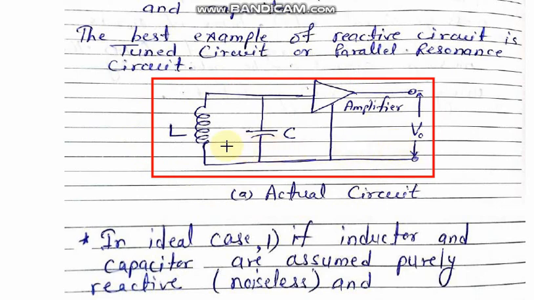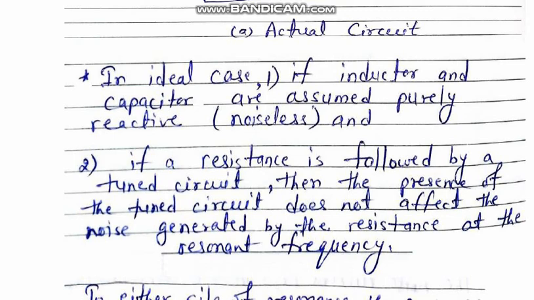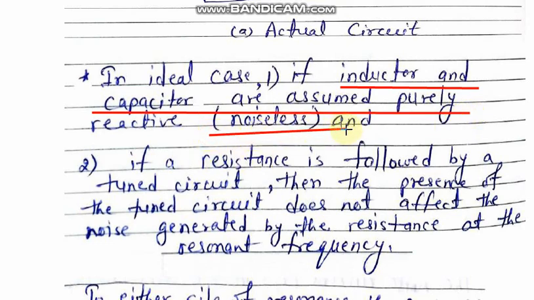Okay. Now in the ideal case, we have to watch the ideal case first. In the ideal case, we assume that the inductor and capacitor are purely reactive. Purely reactive means these are noiseless, means there is no resistance value.